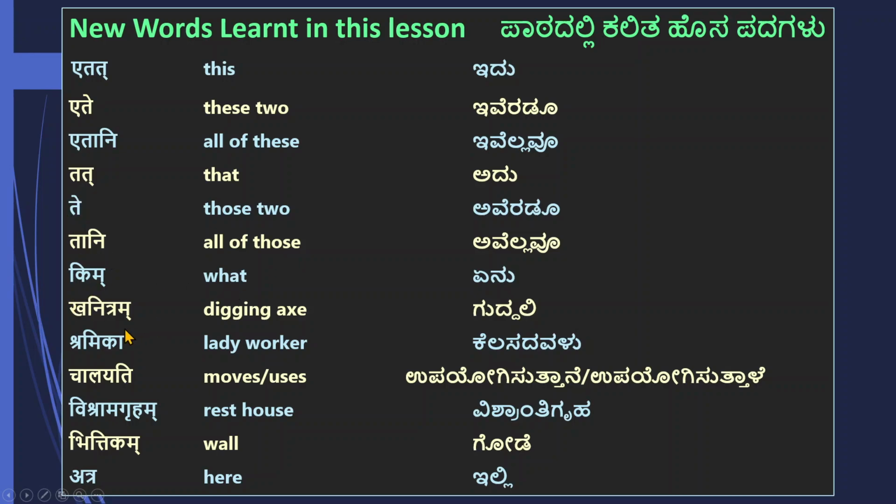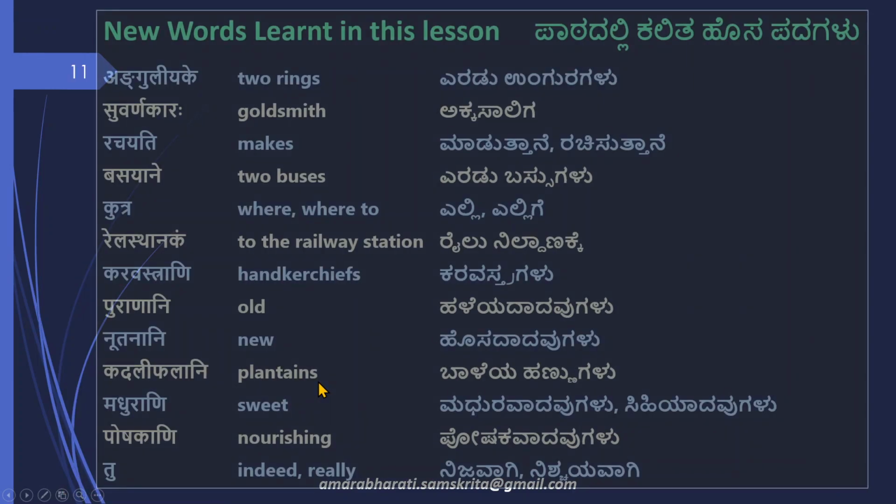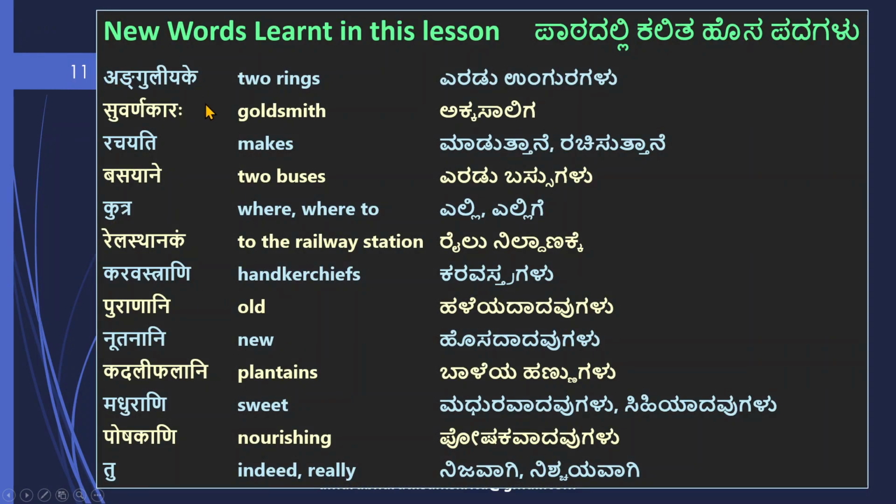Kim is what? Khanitram is digging axe. Shramika is a lady worker. Chalayati is moves or uses. Vishramagraham is a rest house or a guest house. Bhittikam is a wall or a fence. Atra is here. Anguliyake is two rings. Suvarnakaraha is a goldsmith.